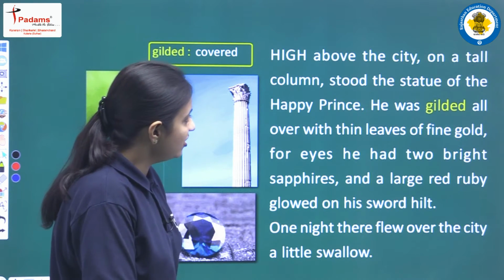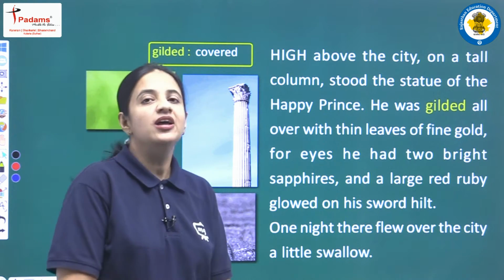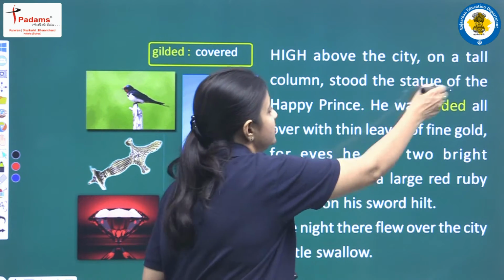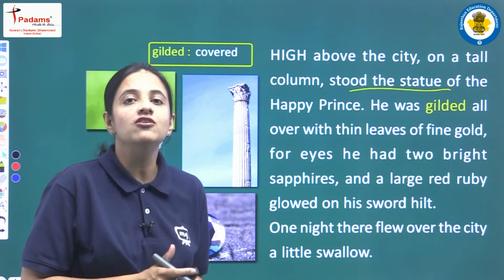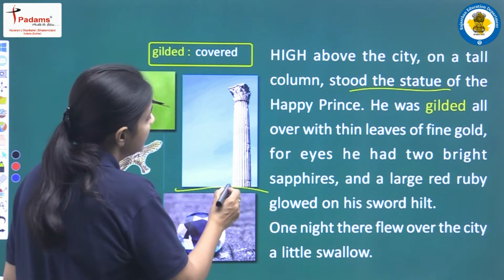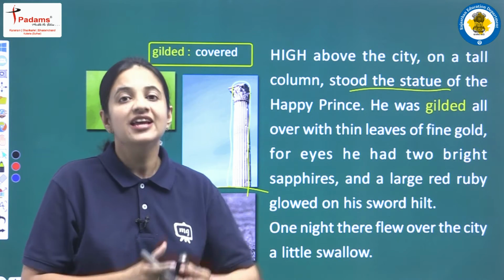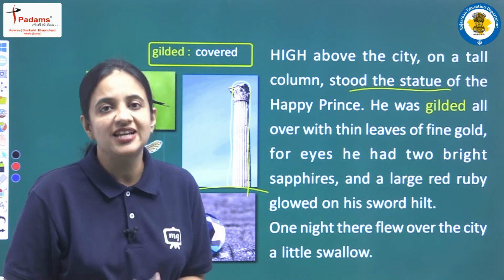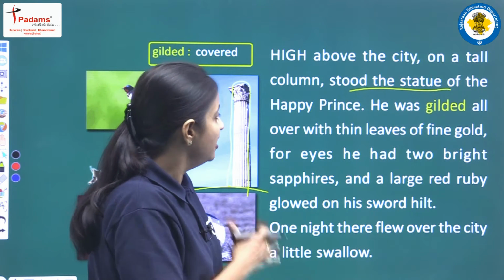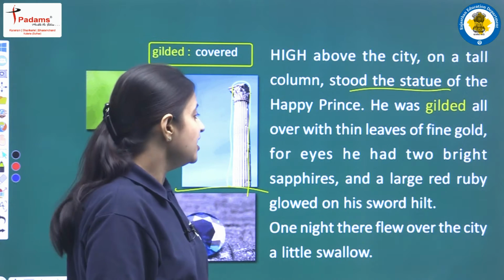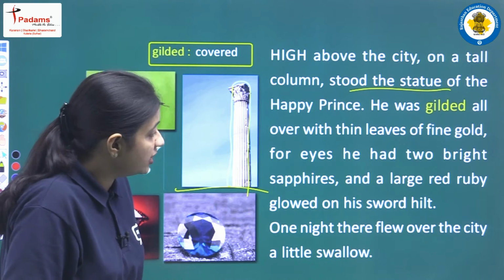High above the city, on a tall column, stood the statue of the Happy Prince. So now we all know that Happy Prince is a statue, and in that city there was one tall column. In this picture you all can see, students, this is the tall column. Such kind of tall column was there in the city, and over that column there was the statue of a Happy Prince. He was gilded all over with thin leaves of fine gold. For eyes he had two bright sapphires, and a large red ruby glowed on his sword hilt.